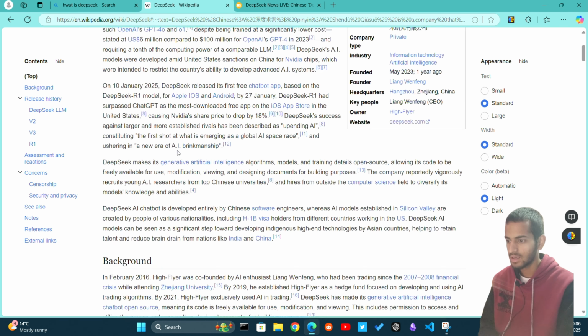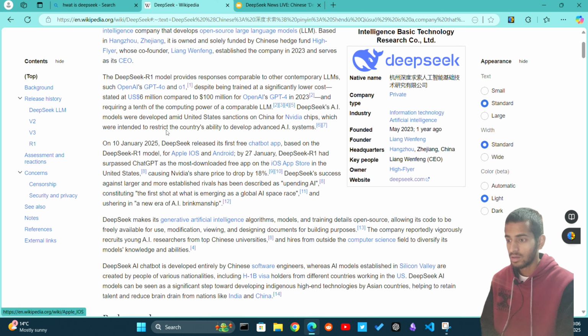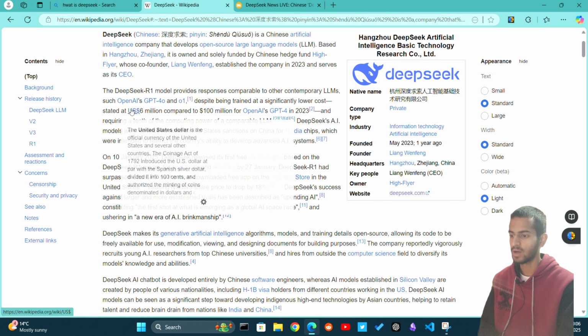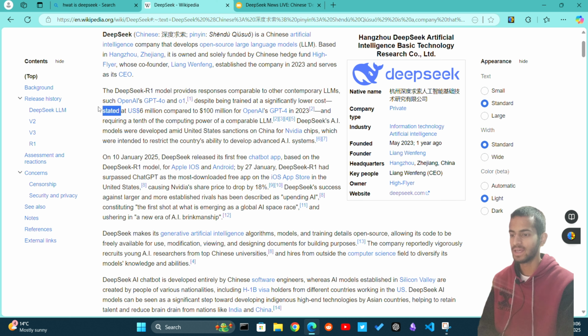Here you can see that it's stated at six million US dollars, compared to 100 million for OpenAI's GPT-4 in 2023.